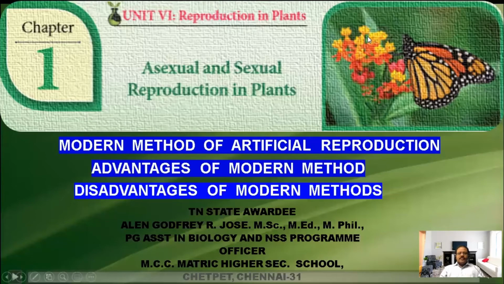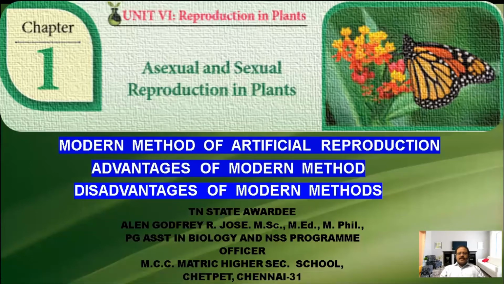Good morning, children. In this lesson, reproduction in plants. Today, we are going to study the modern method of artificial reproduction in plants, the advantages of the modern method, and the disadvantages of the modern method. All these three things we are going to study today.